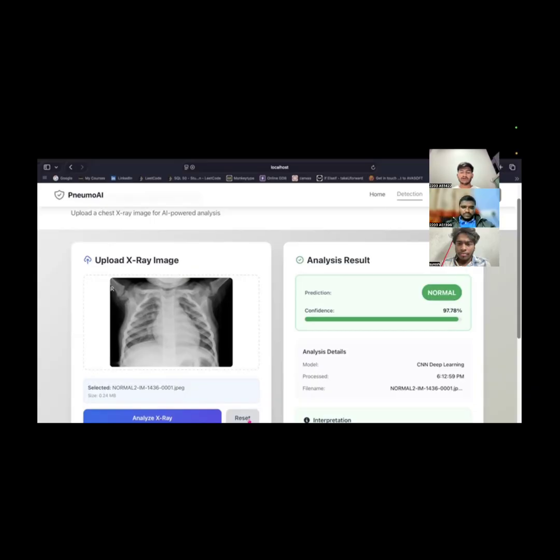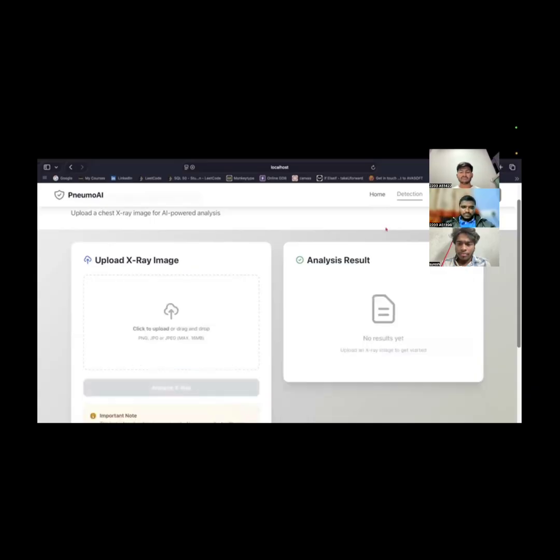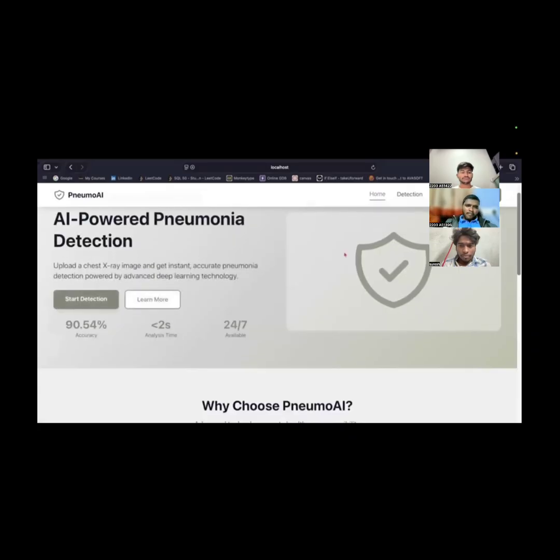To style the website, we use CSS, a utility-based styling system that helps create clean layouts and responsive design without long CSS files. Together, React and CSS give users an intuitive interface where they can easily upload images and get predictions.